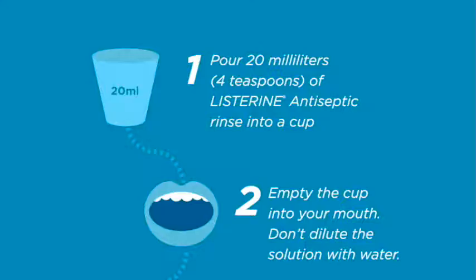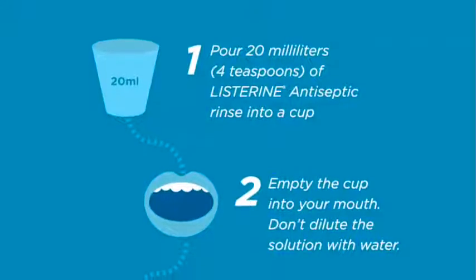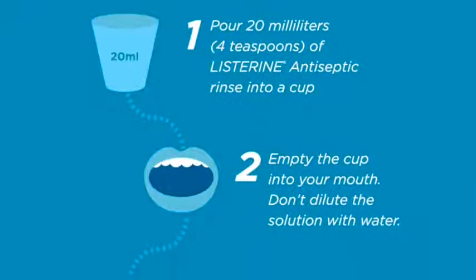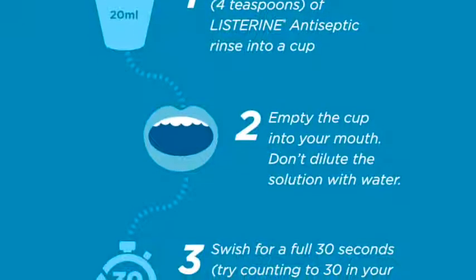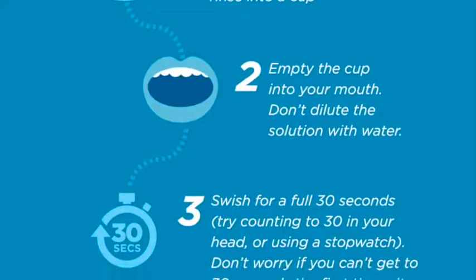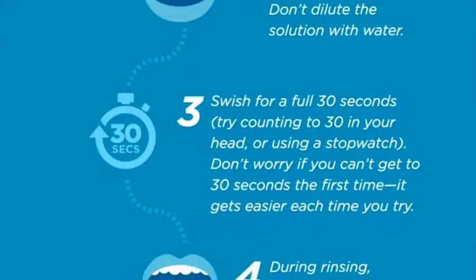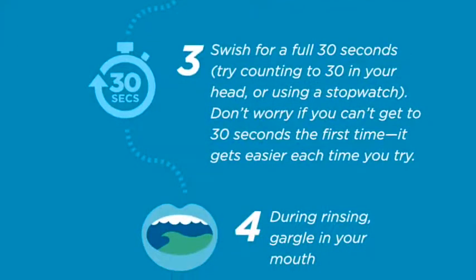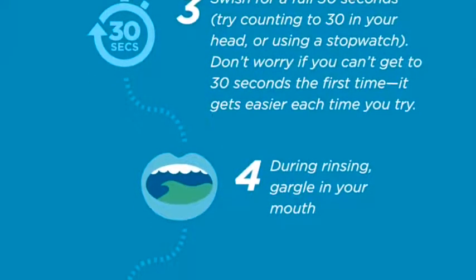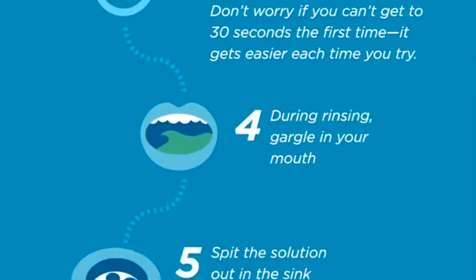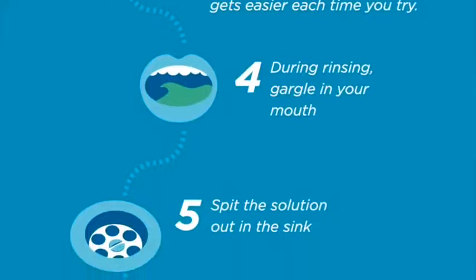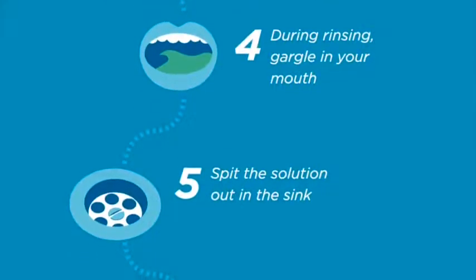Along with brushing and flossing, mouthwash helps reduce the number of germs in your mouth. Take 20 ml or 4 teaspoons of the mouthwash in a cup. Do not dilute the solution with water. Rinse your mouth for 30 seconds and move the liquid side to side from one cheek to the other inside your mouth. Spit the solution out into the sink.